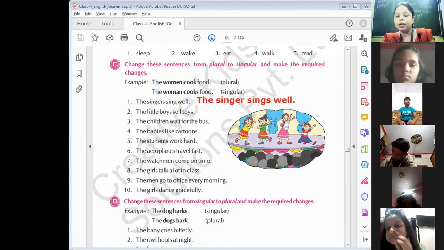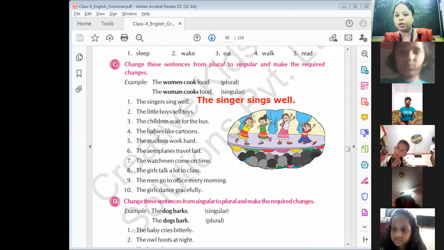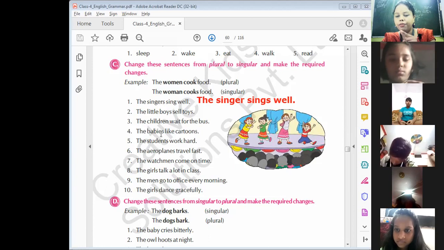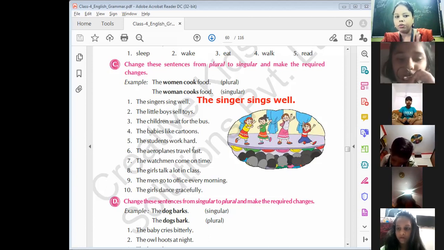Students work hard. Student works hard. Add s with the verb. The verb, you have to add s. The student works hard. I hope you all can do these exercises.